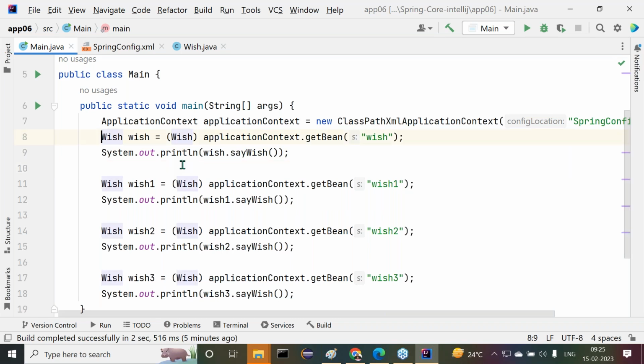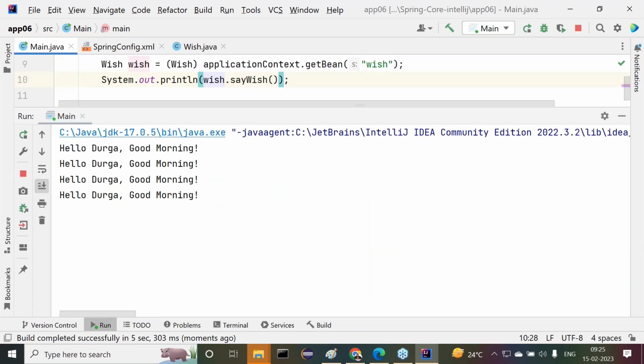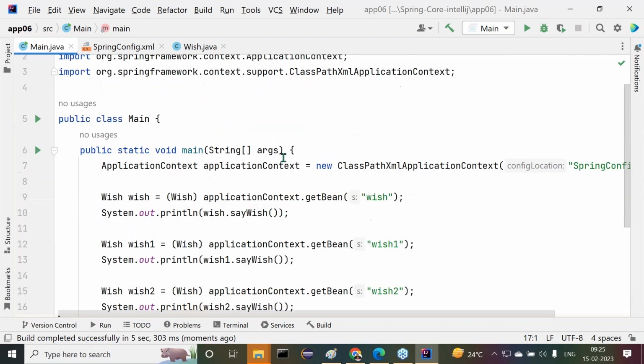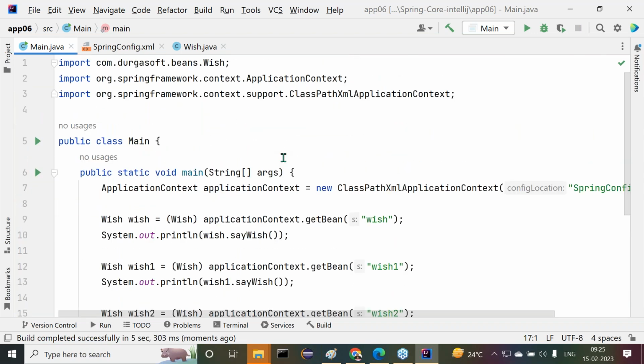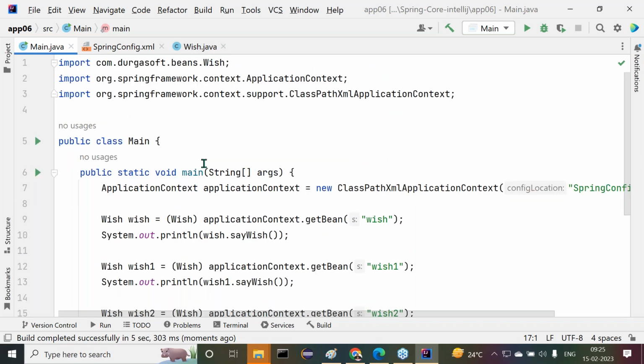Observe carefully. How many times are we calling this save wish method? Four times we are calling this save wish method, so we are expecting four outputs. Like this we are getting them. This is an example of how we are able to get the details about this content, which we can understand clearly.